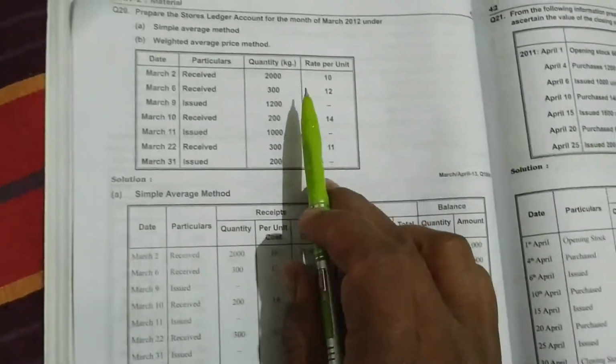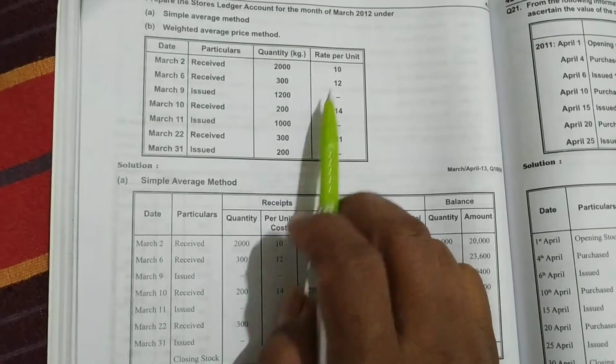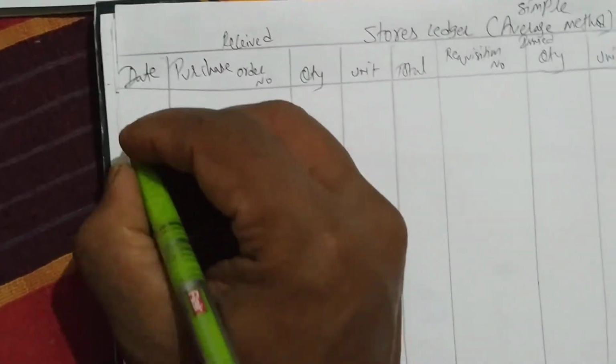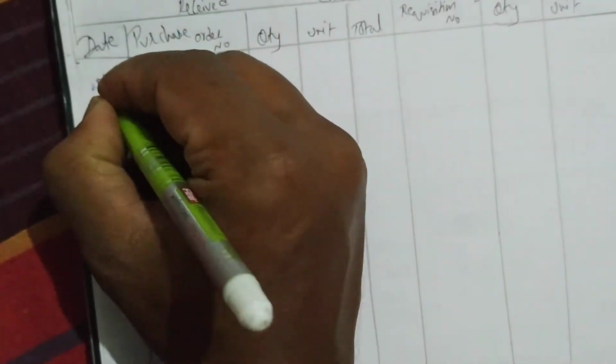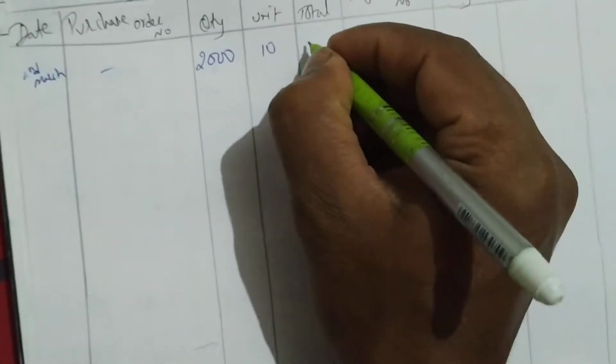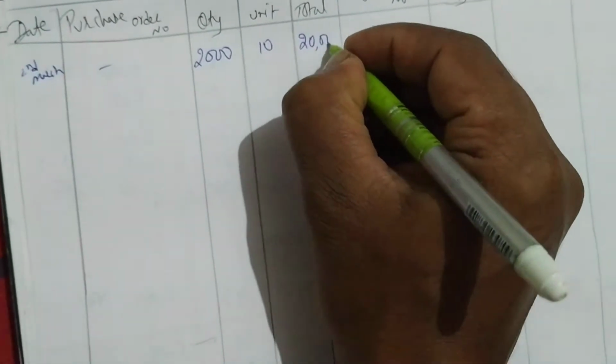Now the information is given: March 2nd received 2000 units at 10 rupees per unit. Let us write the date, 2nd March. There is no purchase order number. Received means purchase. Quantity is 2000, price is 10, so this amount will be 20,000 rupees.